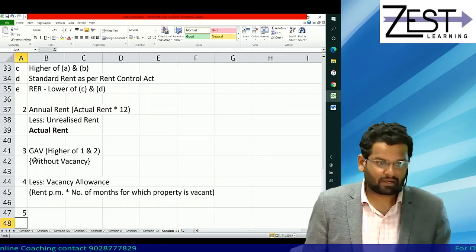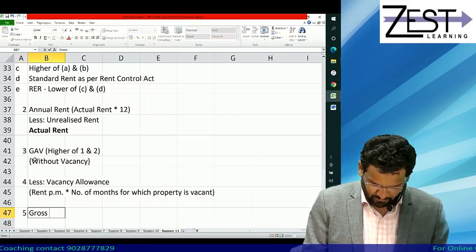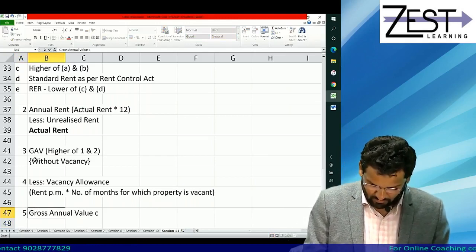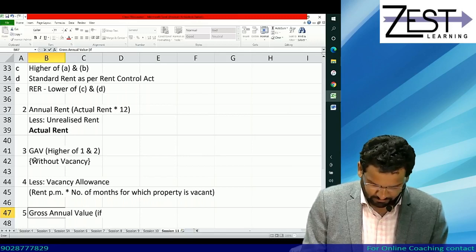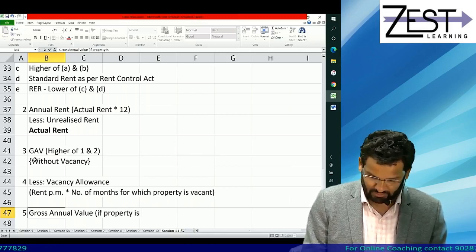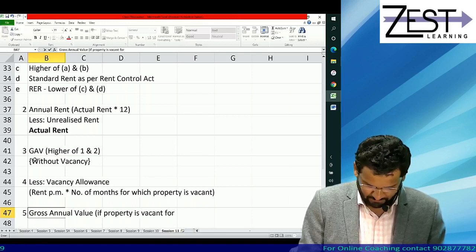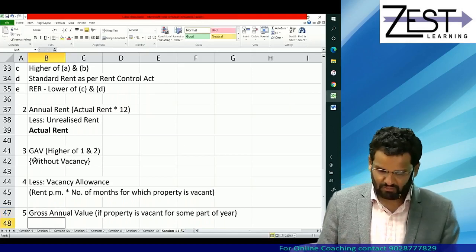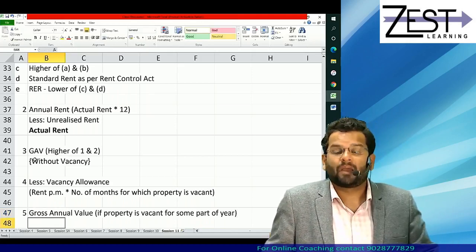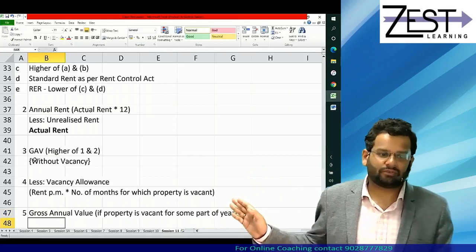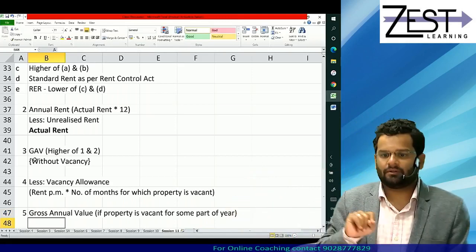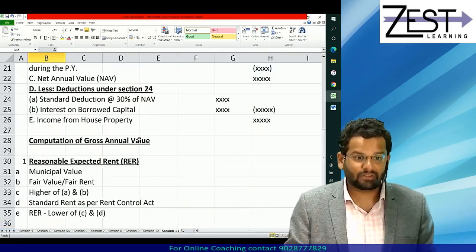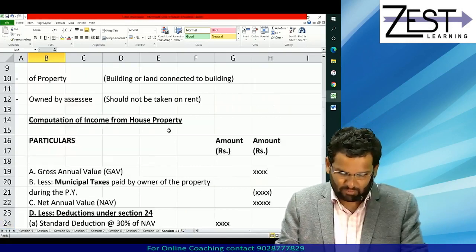And after subtracting vacancy allowance, you will get gross annual value if property is vacant for some part of the year. So in short, generally you will have to stop at the third step, but if there is vacancy, then go till the fifth step to get your GAV. Is the point clear? And of course, as we do the sums, you will obviously understand it in more and more depth.